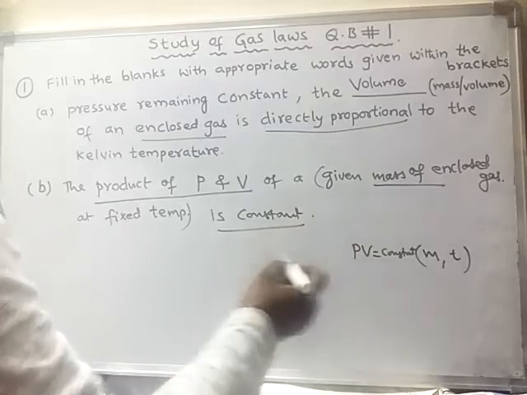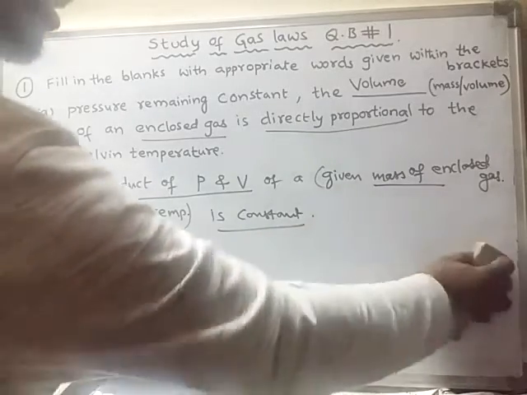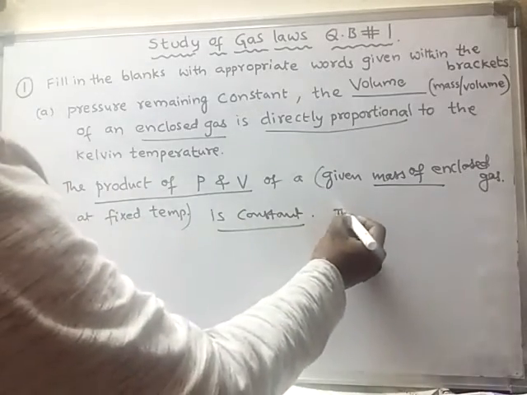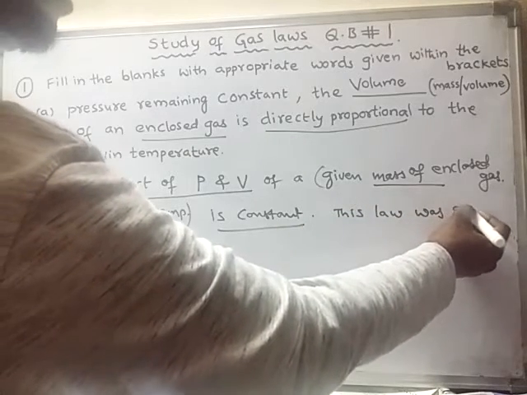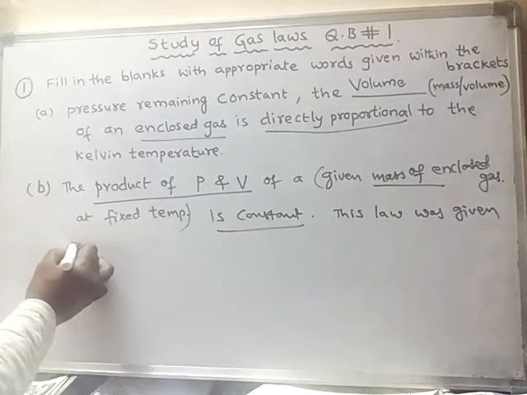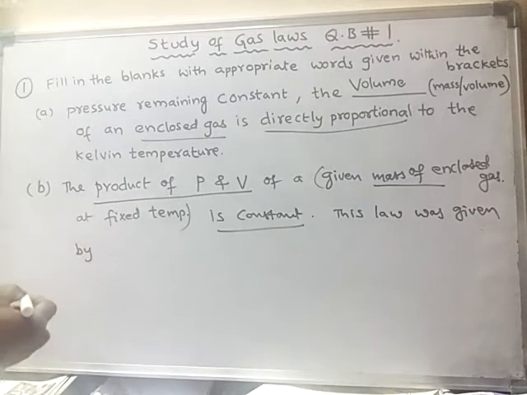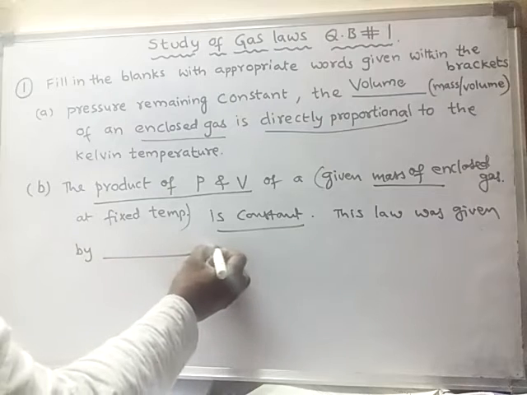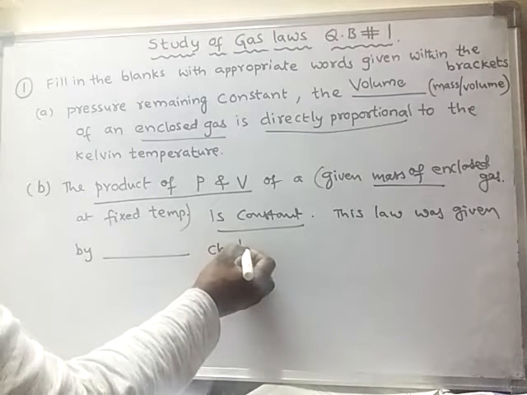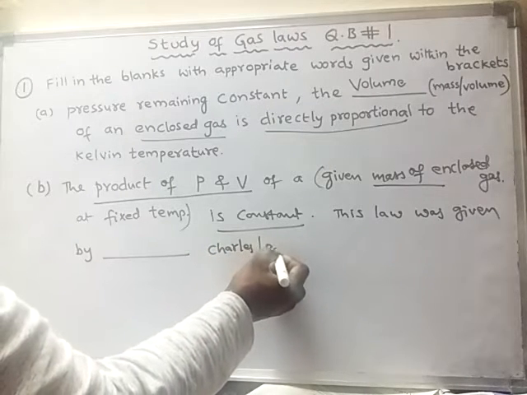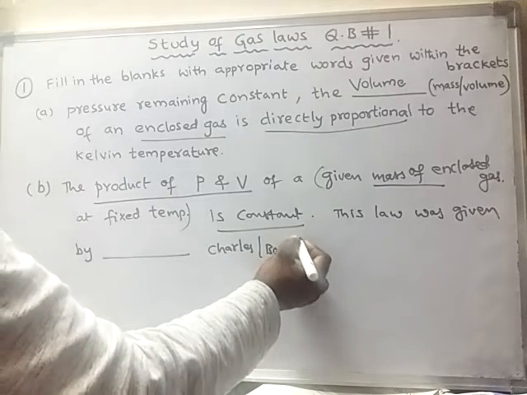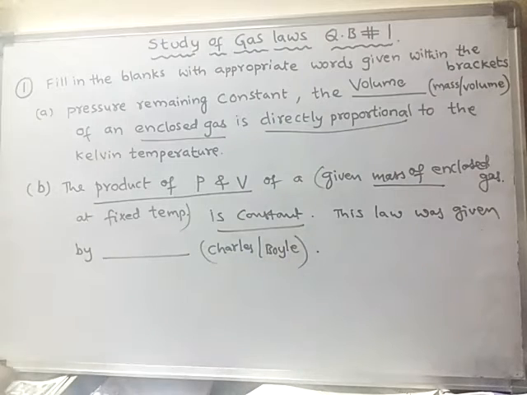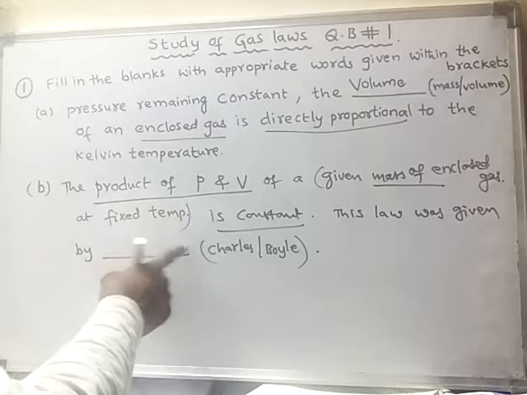Okay, this law was given by whom? So here the question is not finished. The question is like this: this law was given by dash. In the bracket, it is given Charles or Boyle. So what is the answer? It is Boyle. This statement was given by Boyle.